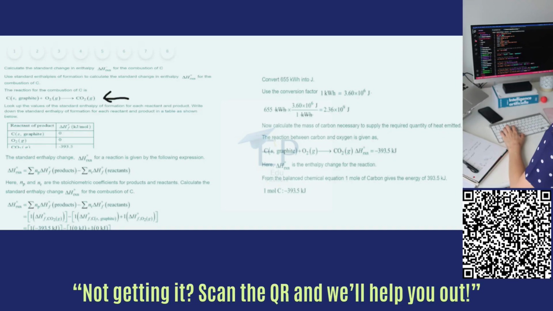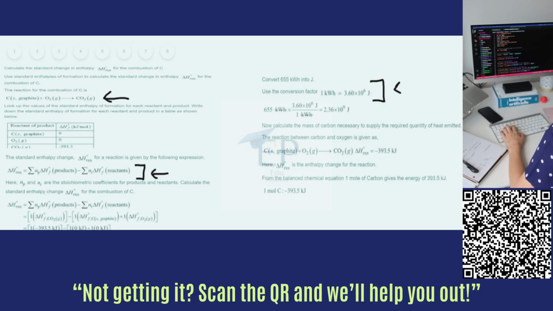Continuing, the standard enthalpy change of the reaction is given by the following expression. Substituting in the values, we have standard change as negative 393.5 kilojoules. Converting 655 kilowatt hour into joule using the conversion factor, we have conversion is 2.36 into 10 raised to power 9 joules. Now, calculating the mass of carbon necessary to supply the required quantity of heat emitted.